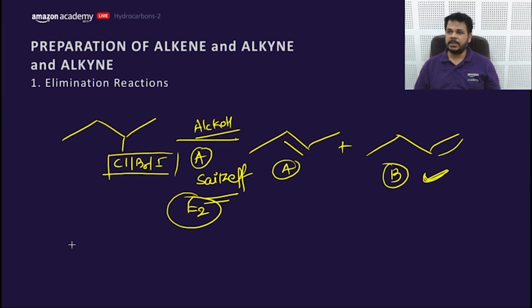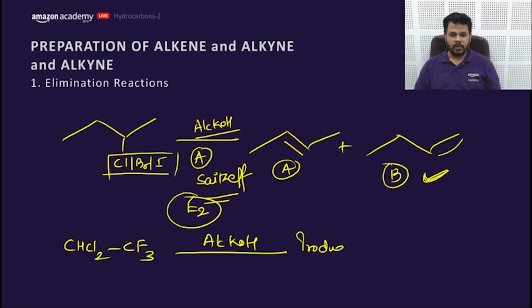Next question, a very easy question. If this were the compound and alcoholic KOH were given, what would be the product and the mechanism followed? E1, E2, or E1CB? The product would be very easy. This is the only H which can be removed.